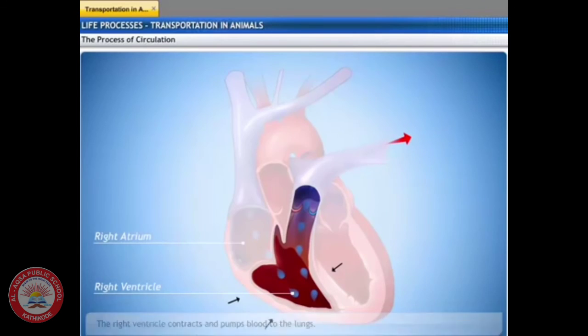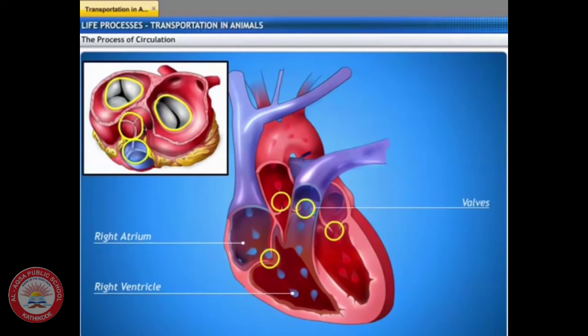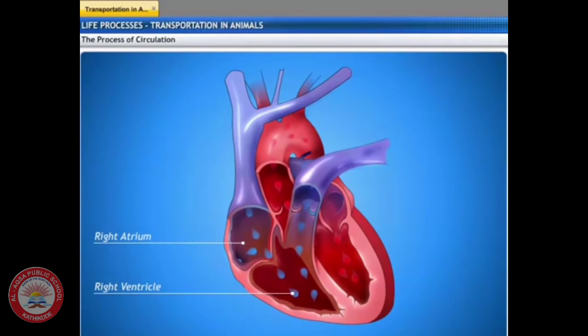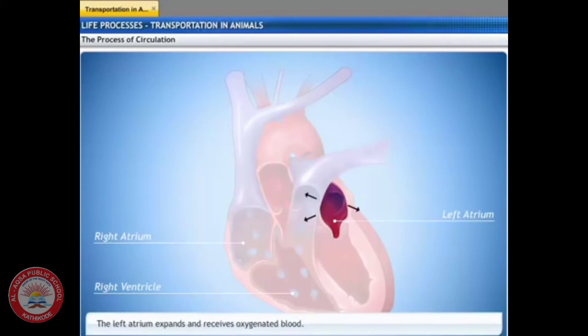Since ventricles have to pump blood into various organs, they have thicker muscular walls than the atria. Valves ensure that the blood does not flow backward when the atria or ventricles contract. Blood is oxygenated in the lungs, and the oxygen-rich blood comes to the thin-walled upper chamber of the heart on the left, that is the left atrium.